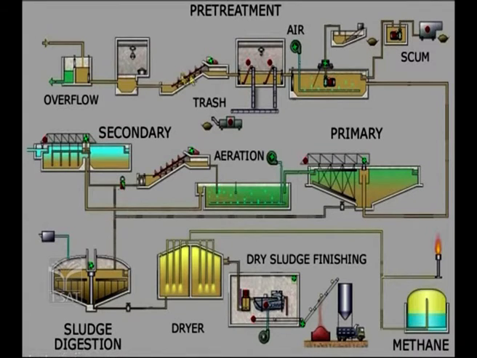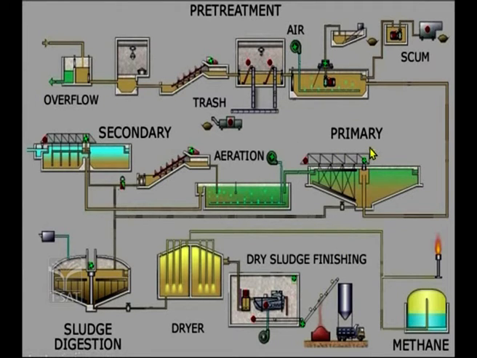So we have to treat this water before leaving it onto the roads or into the water bodies. The government is taking necessary steps to treat this sewage water. Here we have some of the steps. Just look here. This is the entire sewage water treatment plant which you see here. Here we have various stages.